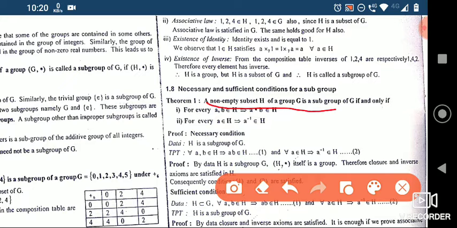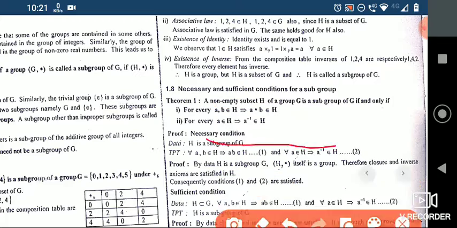If you take 2 elements, the binary operation result should belong to the same subset H. What is the next condition? If a belongs to H, its inverse also should belong to H, right? If element a belongs to H, its inverse a inverse also belongs to H.